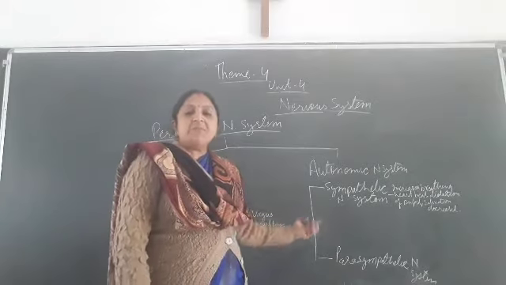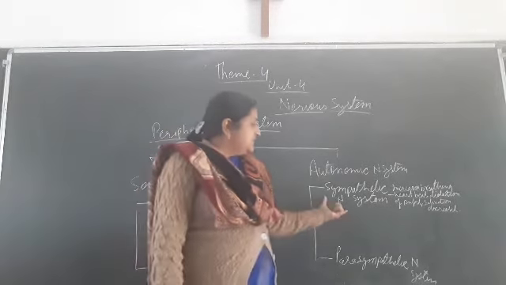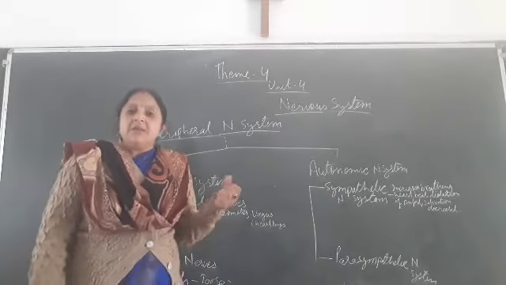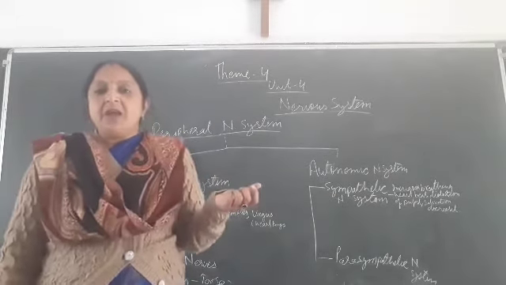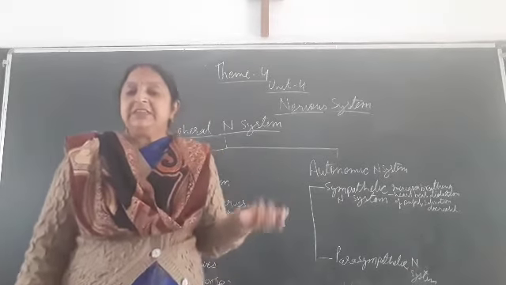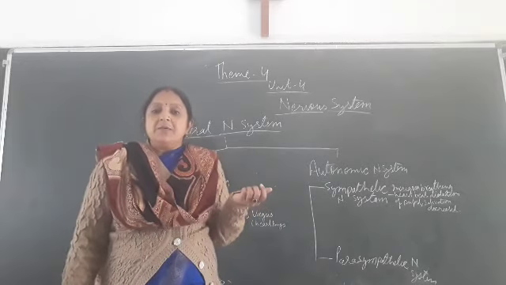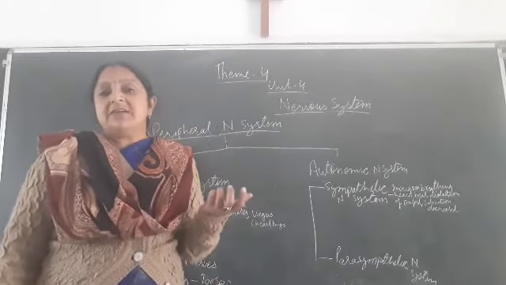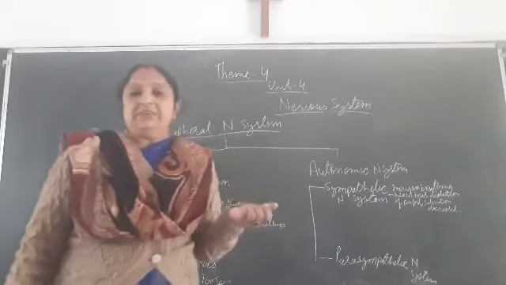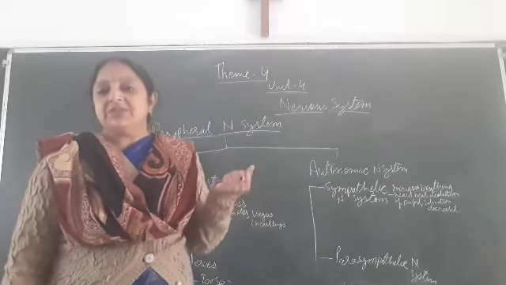The sympathetic nervous system is concerned with the condition of our body in an emergency. In an emergency condition, our heartbeat increases, salivation decreases, our eyes dilate, and breathing also increases. These are the conditions of the sympathetic nervous system.